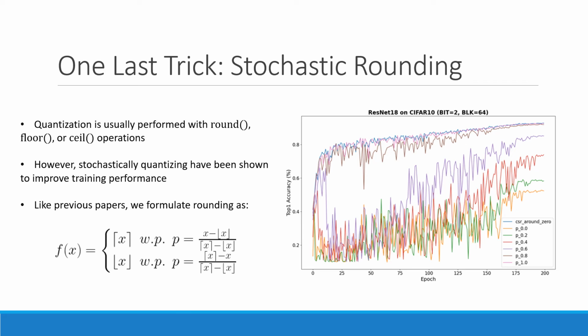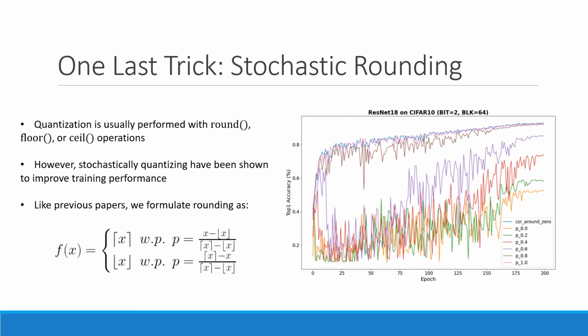The last trick to make this all work is to quantize the gradients by using stochastic rounding instead of normal rounding. Differently than round, floor, or ceil operations, stochastic rounding yields random results. For example, by using stochastic rounding, 0.8 will have an 80% probability of being rounded to 1 and 20% probability of being rounded to 0. This means that no matter how small a number is, it will always have a chance to be rounded up instead of being rounded down. This helps tremendously in training because it avoids gradients being rounded down to 0.